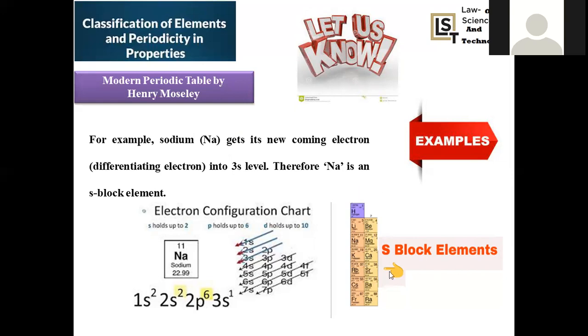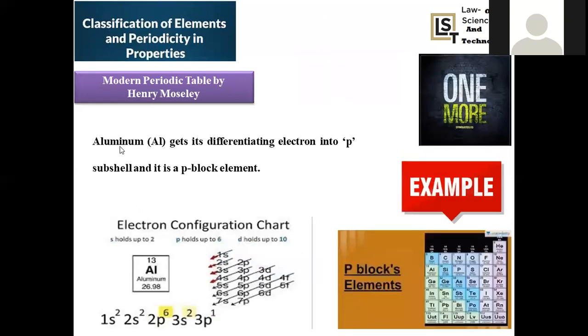The first group and second group elements together are regarded as the s block, and they are also main group elements. Now let us move on to the p block. Here the p block table is given. The p block consists of p1 to p6 configurations, and that's why the segments will be arranged in the p block elements.